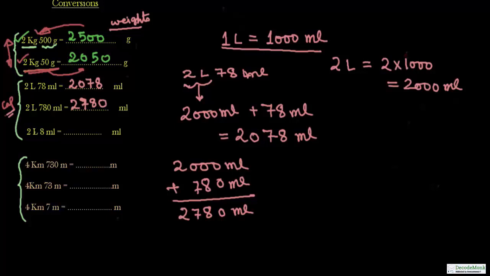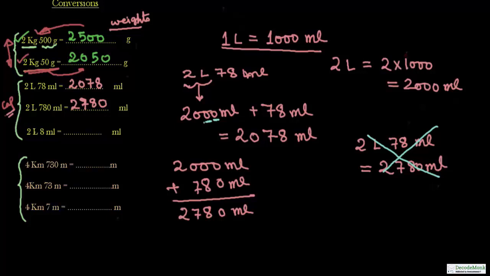Please see the contrasting nature of these questions. This is 78 milliliter. This is 780 milliliter. Whenever you see 2 liter 78 milliliter, you may by mistake rush to answer 2780 milliliter. This would be totally wrong, because 78 is going to take the tens and units place. Please try to understand this thing.